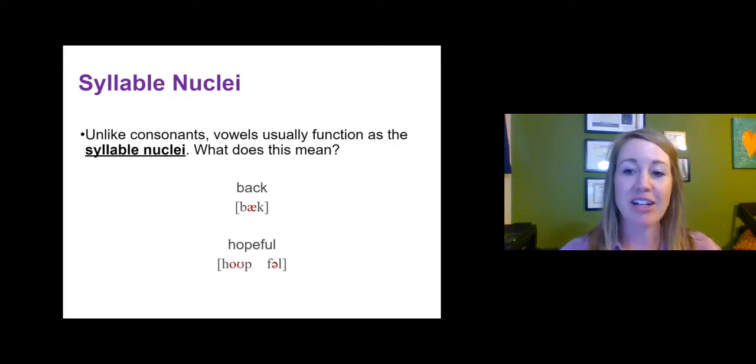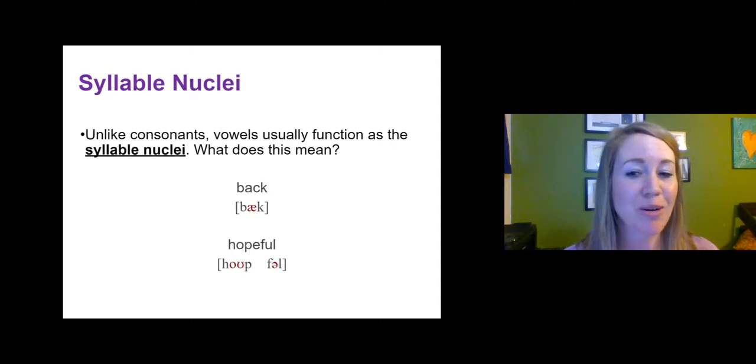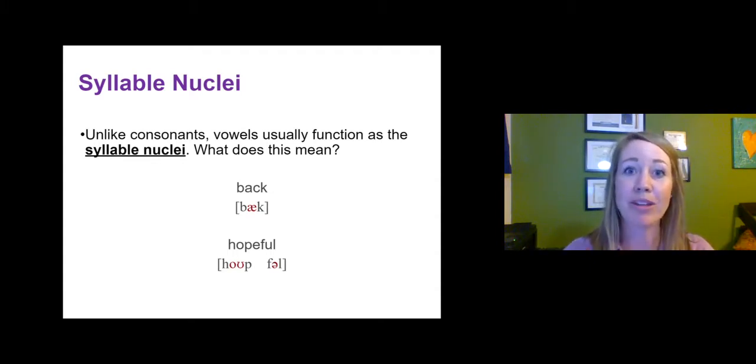So unlike consonants, vowels usually function as the center of the syllable. They're pivotal to the syllable. Every syllable in a word in English has a vowel sound in it. Not every syllable has to have a consonant sound, but every syllable has a vowel sound in it, and it's usually the center of that syllable. It doesn't always have to be, and we'll learn a little more about that in the upcoming lectures. But I need to show you what I mean now so you can understand how important the vowel is.